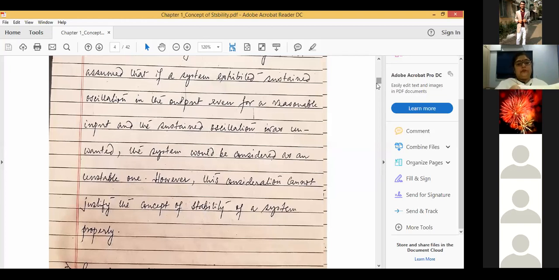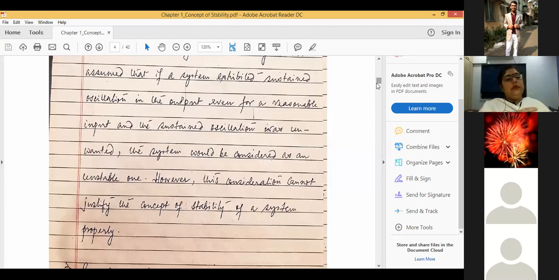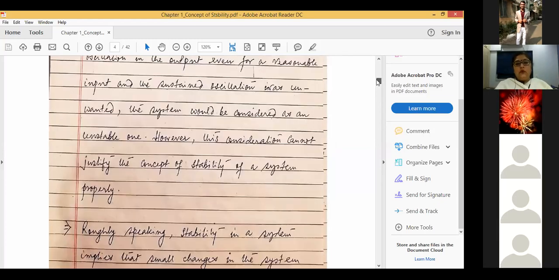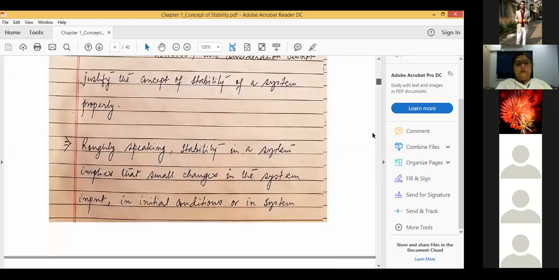So to discuss the notion of stability, it might so happen that an input was given to the system and the system was exhibiting its dynamic behavior.